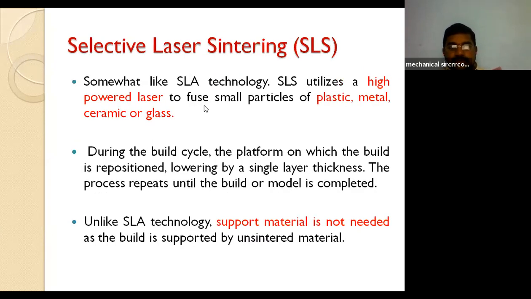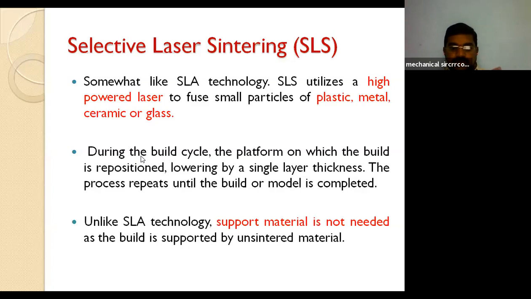Here it is somewhat like SL, stereolithography. It's similar to the first technique, that is the liquid based rapid prototyping technique. The experimental setup requires a high powered laser to fuse small particles of plastic, metal, ceramic or glass. So here we have the capability to build components with plastic, metal, ceramic, and glass materials.